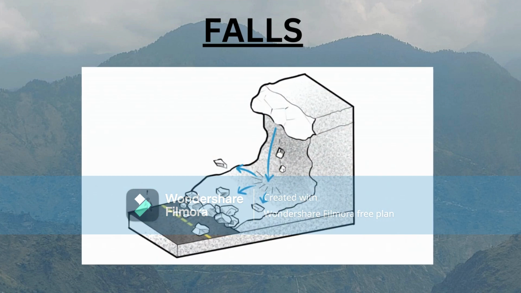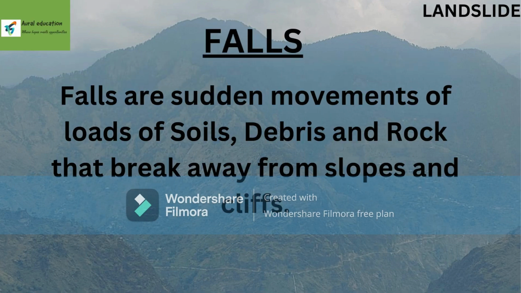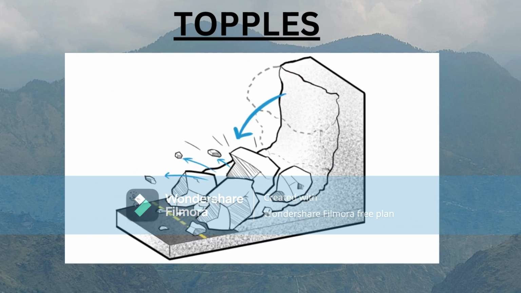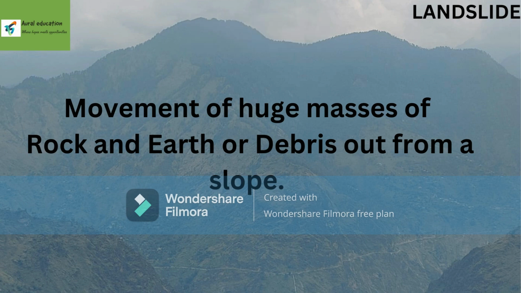First type, falls. It occurs as a result of mechanical weathering, earthquake and the force of gravity. Second type, topple. It takes place around an axis near or at the bottom of the block of the rock.